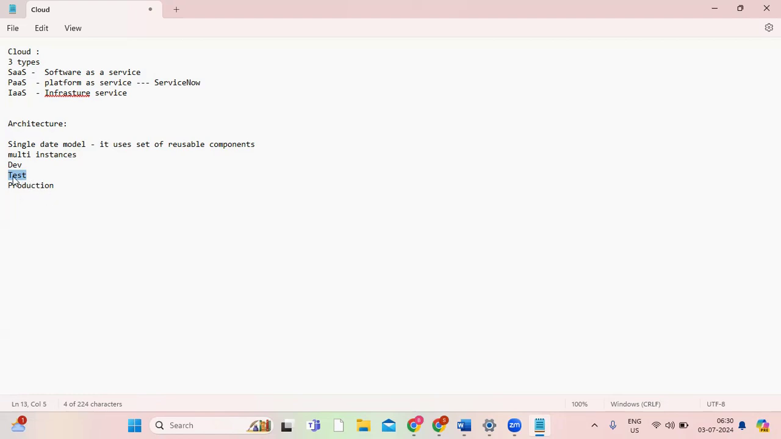Sometimes they will only have dev and production, but the main thing is they will have at least one lower environment. These two will be called lower environments because they are not visible to end users. So the other one will be the prod environment. So that is about the architecture.